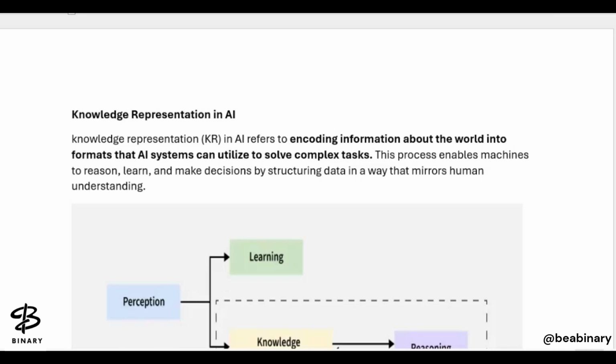So how will you explain knowledge? What do you understand by knowledge? And here we are talking about artificial intelligence. So we are talking about knowledge in terms of artificial intelligence or in terms of a machine, right? And when you simply explain knowledge, knowledge is particular information which you get by learning or experience, right?